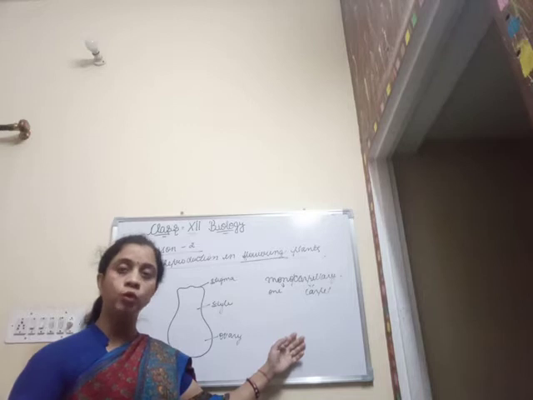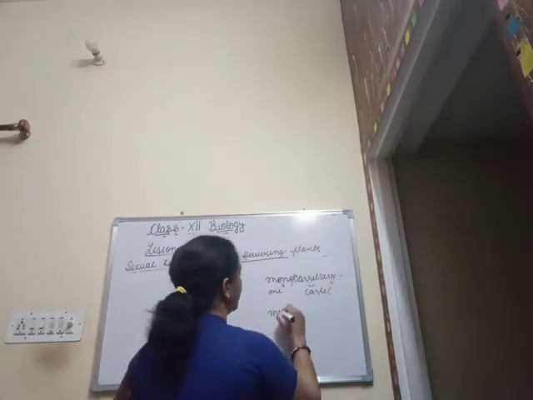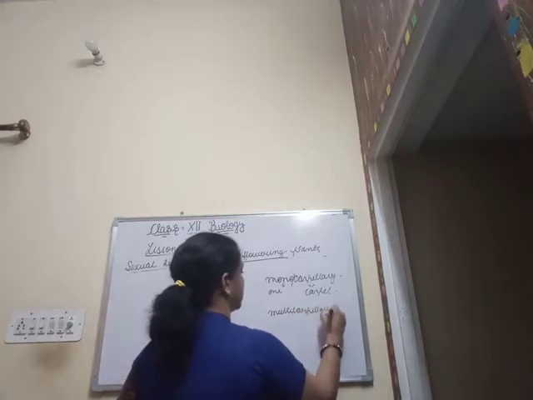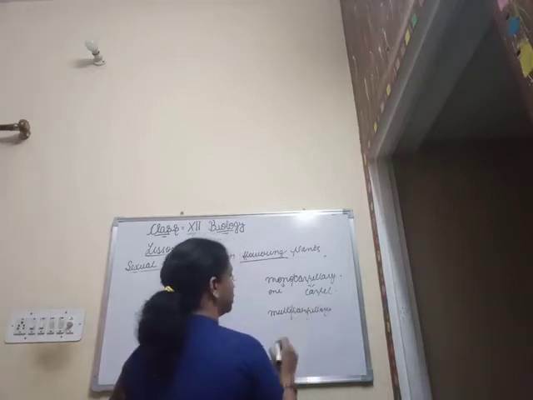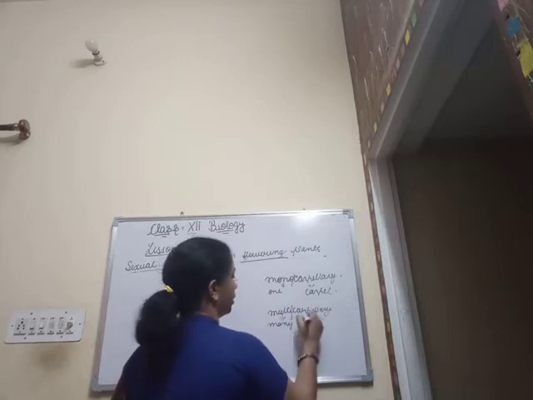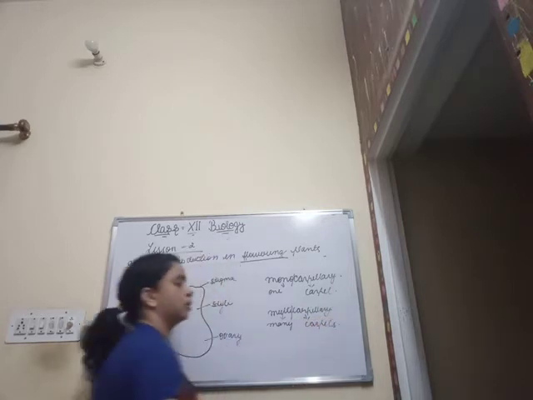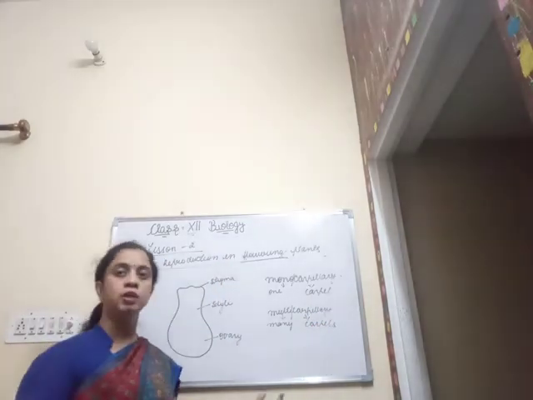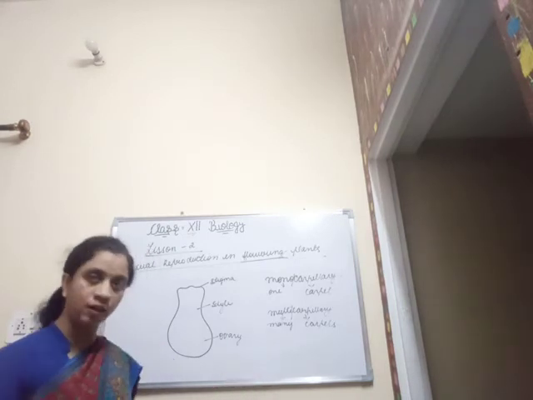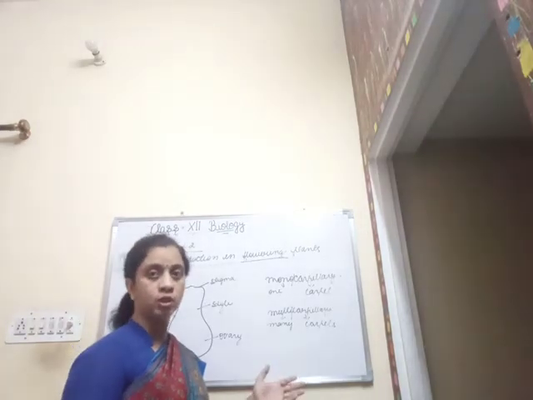And if more than two carpels are present, then it is said to be multicarpellary. Again, it is divided into two words. Multi means many. And again, carpellary word comes from the carpels. That is, these flowers, they are made up of a number of carpels. In case of multicarpellary flowers, it may be the condition that all these carpels may be fused with one another.